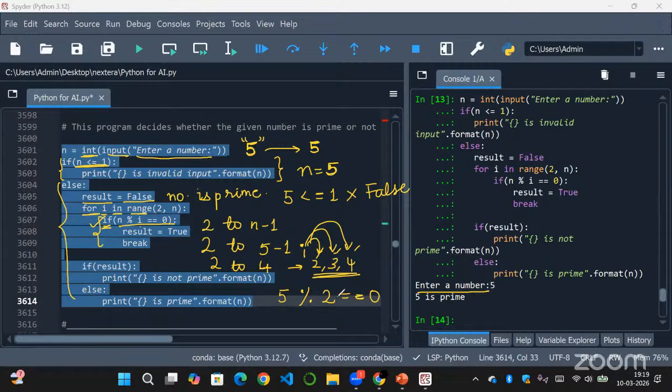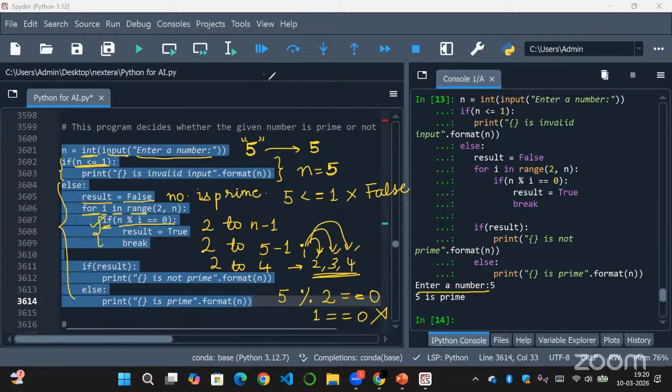So if you do modulo of 2, this is not equal to 0 because 5 by 2 will give me remainder 1, right? So 1 equal to 0, that will be false. So this condition will become false because 2 will not be a factor. And then, after this, 5 modulo 2.